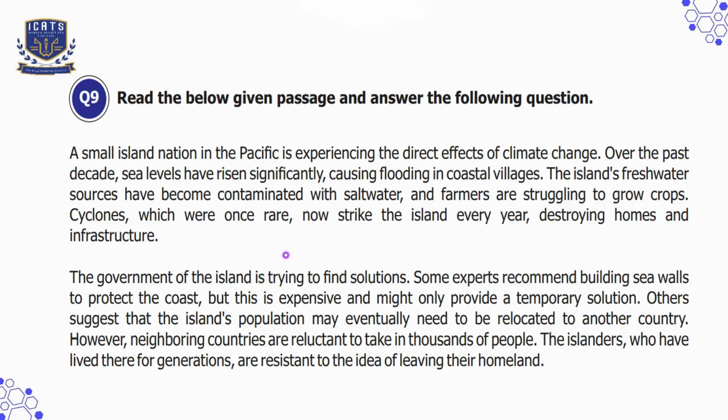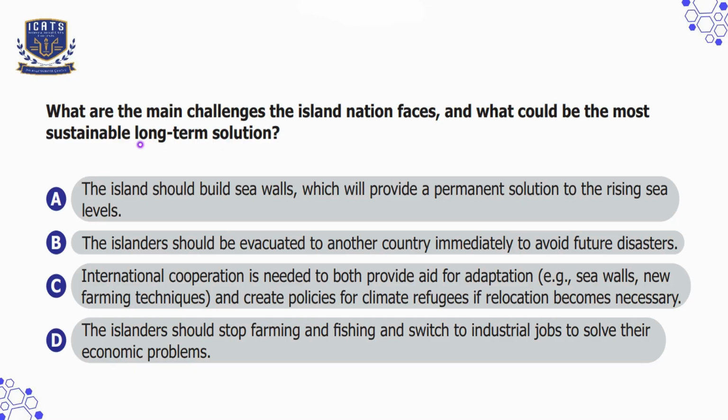So let's interpret the data given in the passage. A small island is facing climate change problems like rising sea levels, flooding, and stronger storms. Farmers are struggling because the water is becoming too salty for crops. The government is trying to find a long-term solution, and some suggest building sea walls while others think people may need to leave the island. What are the main challenges the island nation faces, and what could be the most sustainable long-term solution?